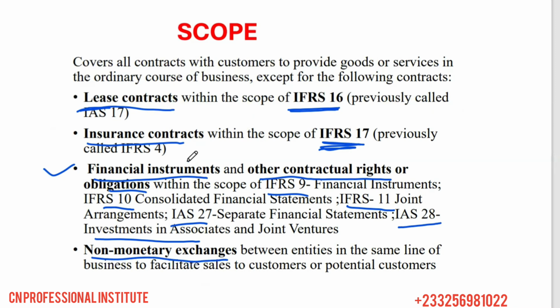This is the scope. IFRS 15 applies to all except leases under IFRS 16, insurance contracts under IFRS 17, financial instruments, and then we go to our consolidated financial statements. If you are doing consolidation, we apply acquisition accounting.